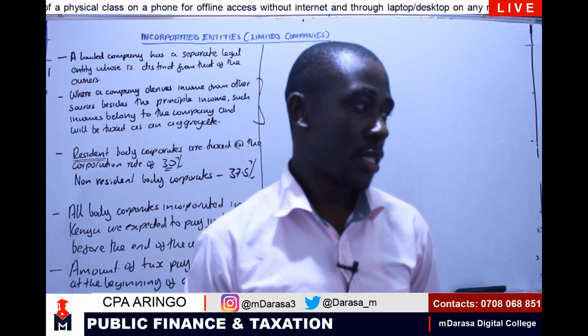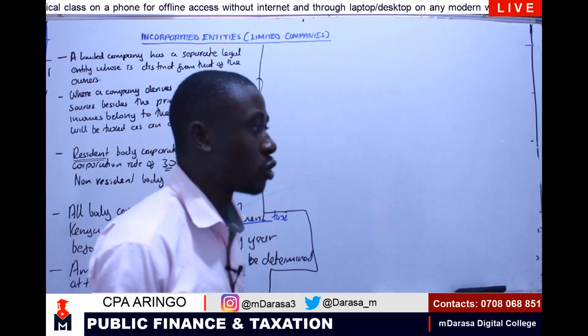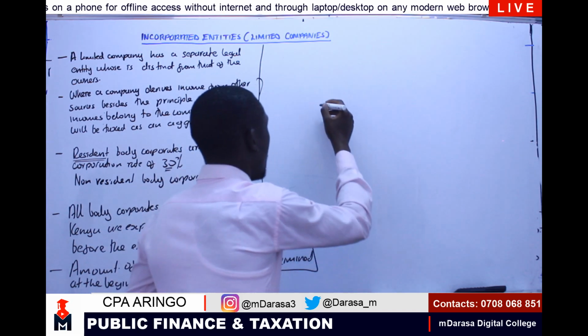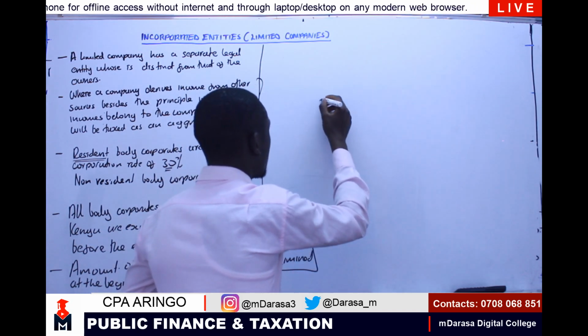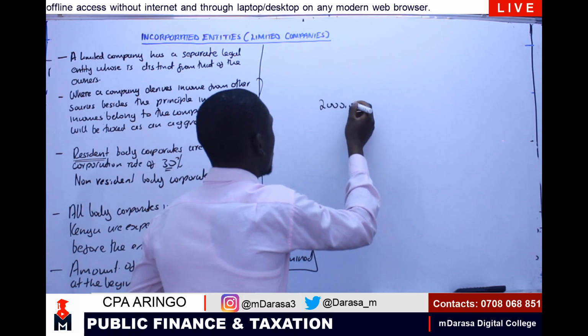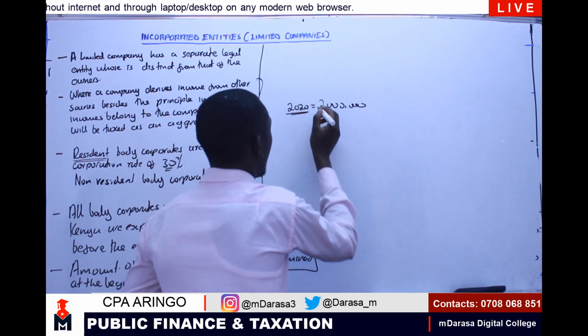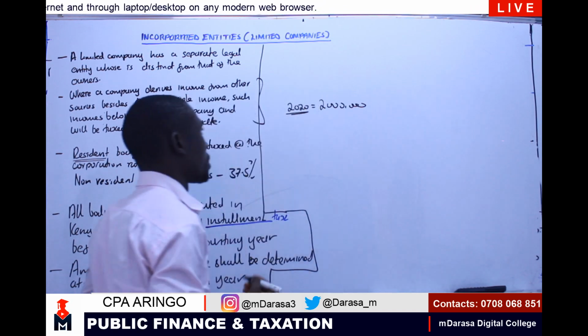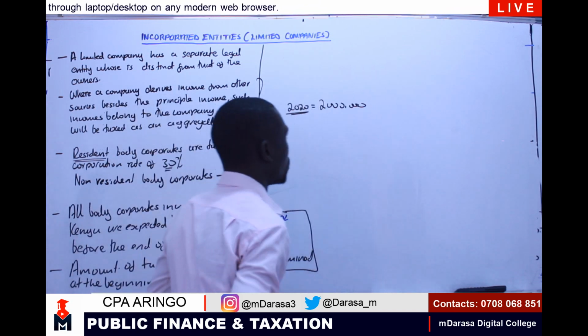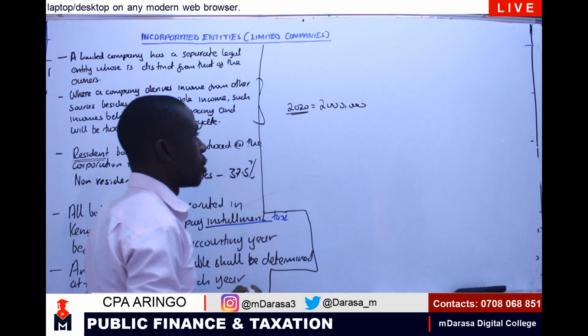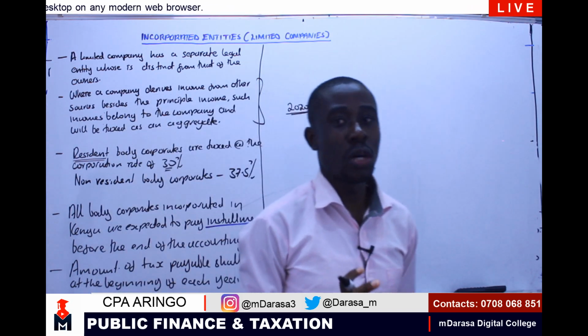Say, for example, we have estimated that the amount of tax I'm supposed to pay at the end of the year is 2 million, assuming this is 2020. This 2 million, I'm not going to pay at once.